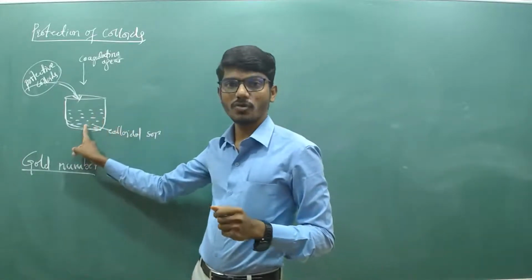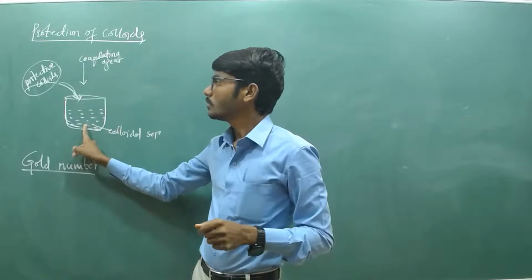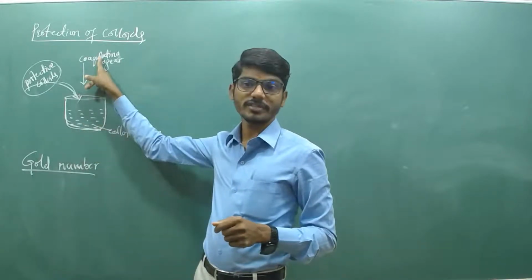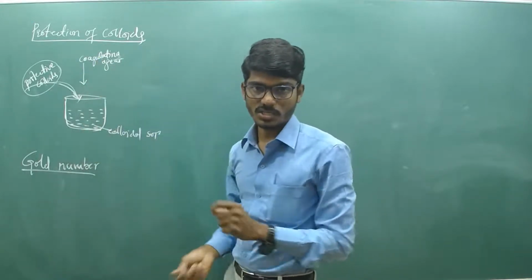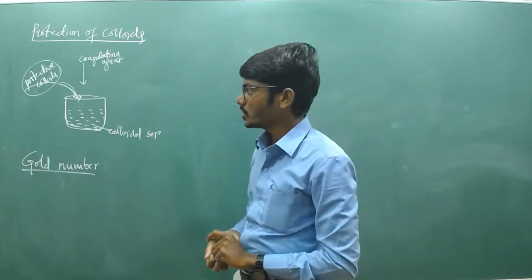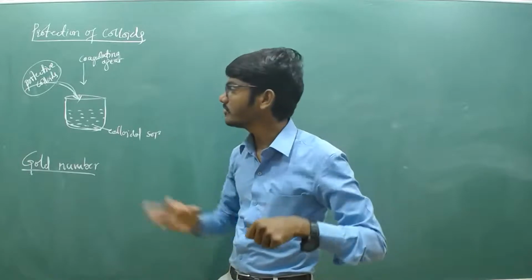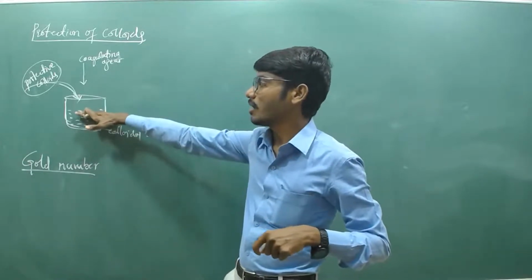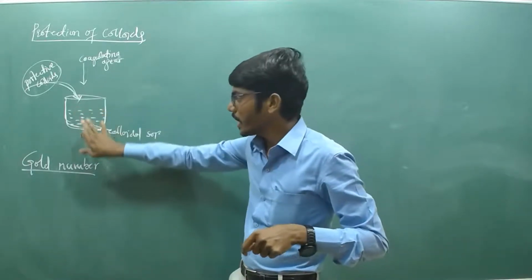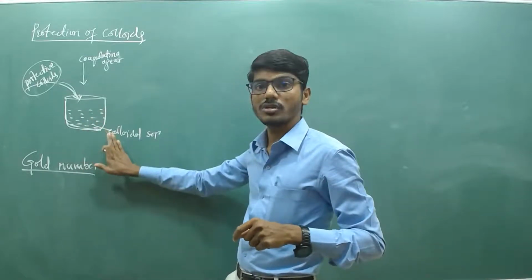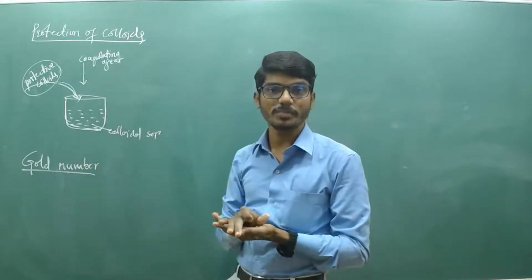the coagulation of 10 ml of gold salt by the addition of 1 ml of 10% NaCl is called as gold number. So the amount of protective colloids in milligrams required for the prevention of coagulation of 10 ml of gold salt by the addition of 1 ml of 10% NaCl.